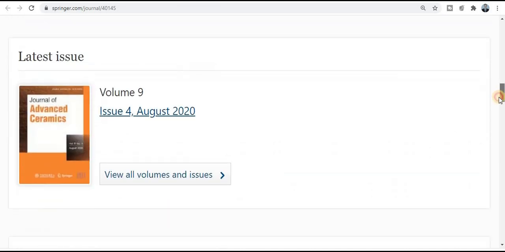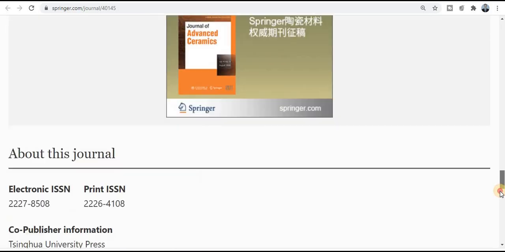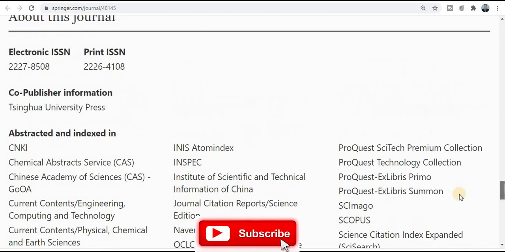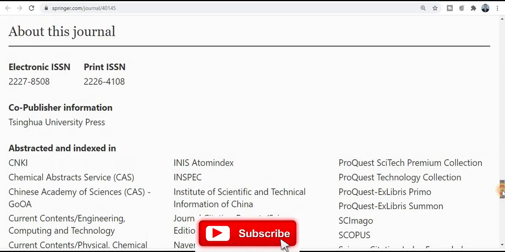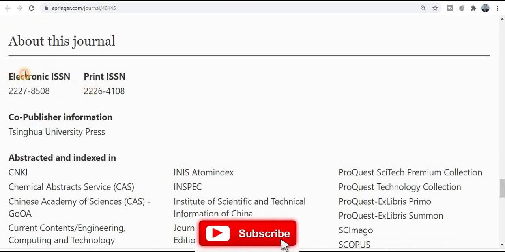And if you want to know about the published articles with this journal, you can explore this particular section and see whether this journal is published in both categories, electronic version and print version. So you can see here about this journal. Here you will find this journal is published in both categories, print version and also the electronic version.